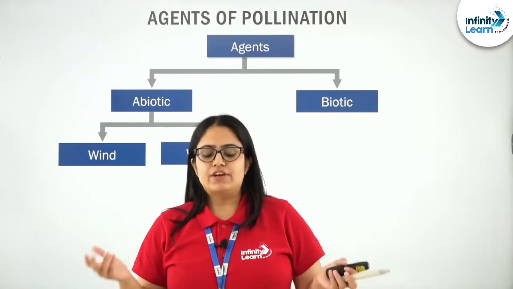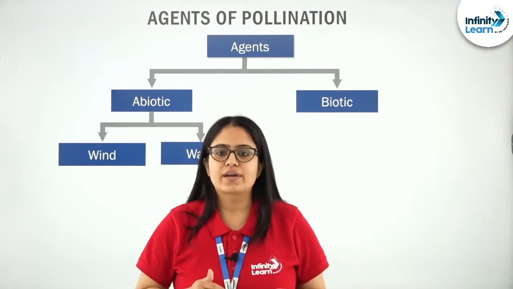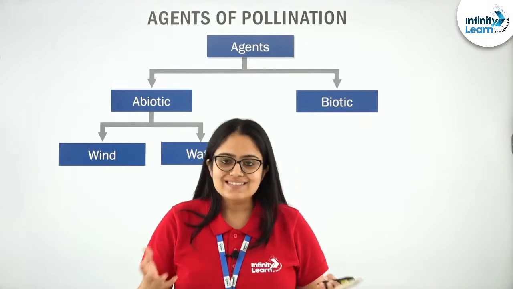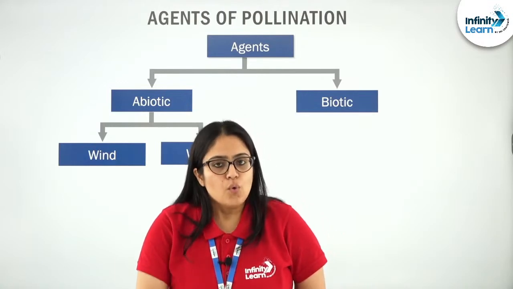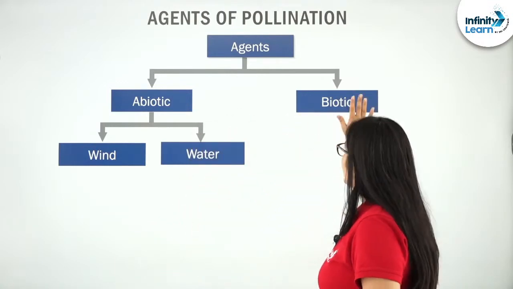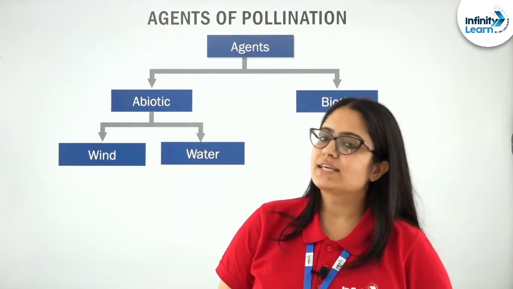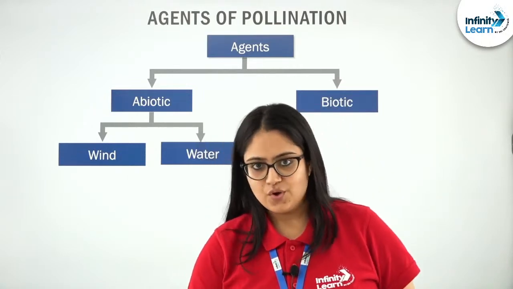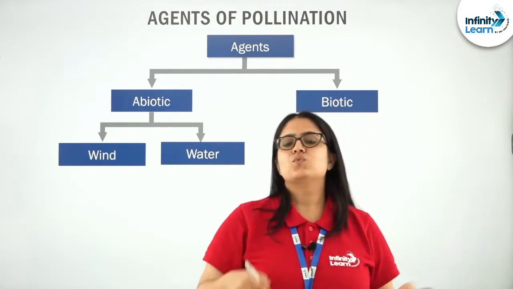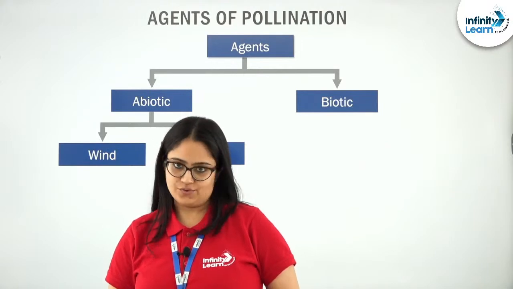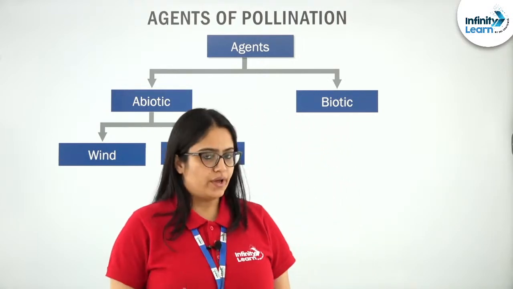Talking about biotic agents, plants actually use various biotic agents for bringing about pollination. Specifically talking about animals, plants can use insects, and plants can even use larger animals, not only the smaller ones. When I come to the biotic agents part, I will tell you exactly what the various types of biotic agents are that plants use for pollination. So till now, what you have to understand is that plants can use biotic as well as abiotic agents for pollination, right?